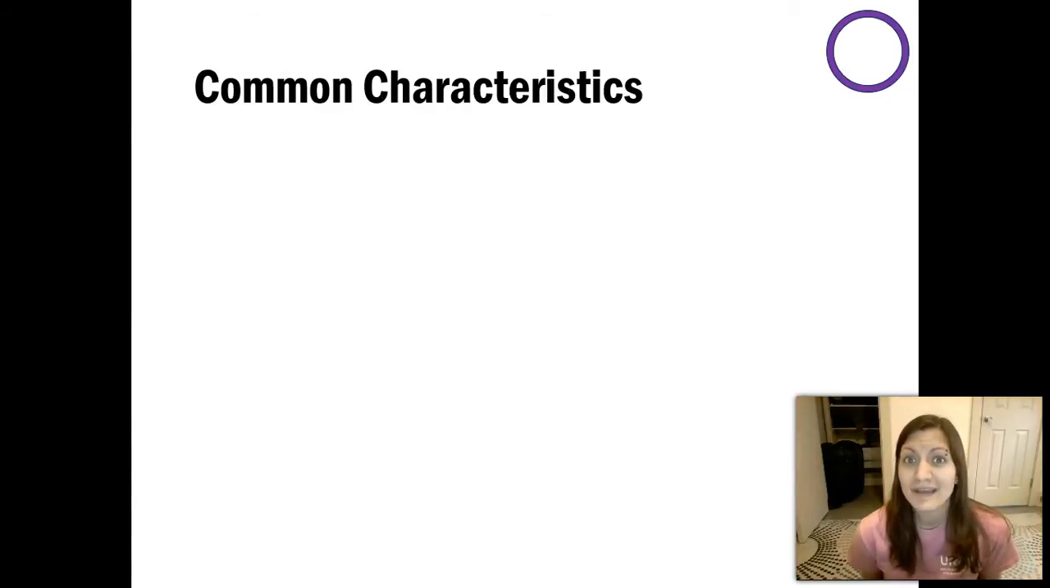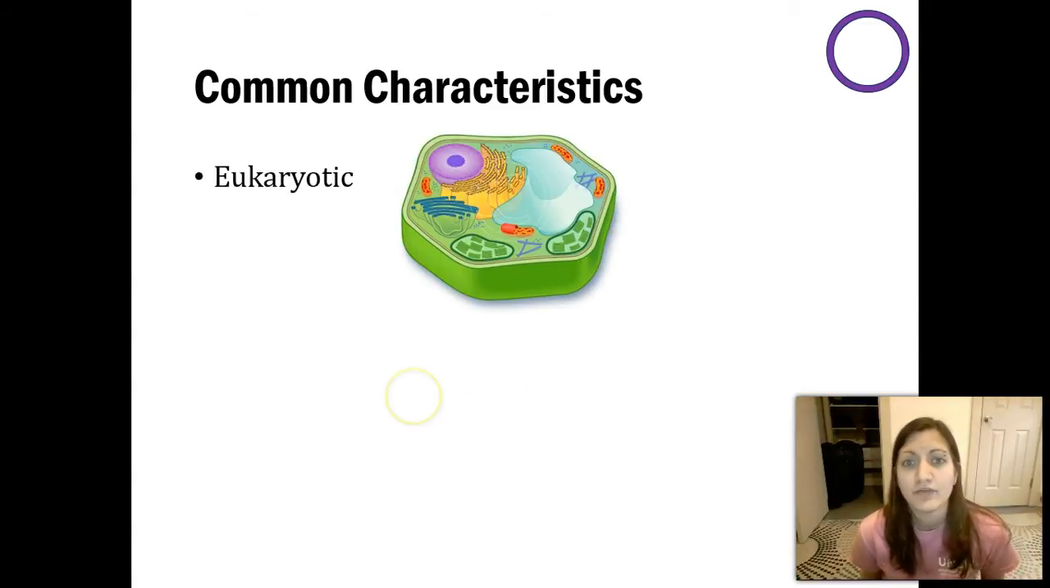So first, we need to kind of go over some common characteristics. What makes animals cohesive? What makes something an animal and not a plant? What makes something an animal and not a protist or a fungi? And that's really, really important to distinguish between these different kingdoms. So first, they are eukaryotic. So they're similar to protists and fungi and plants in this regard.